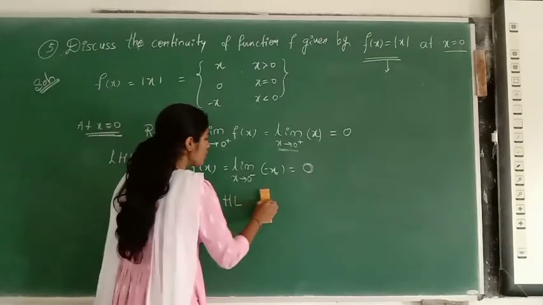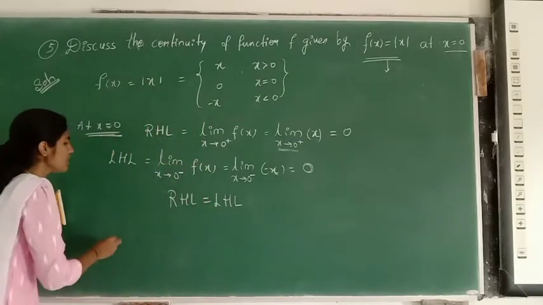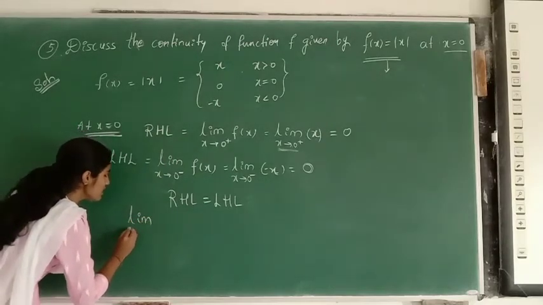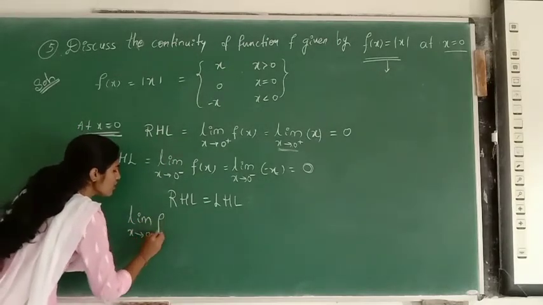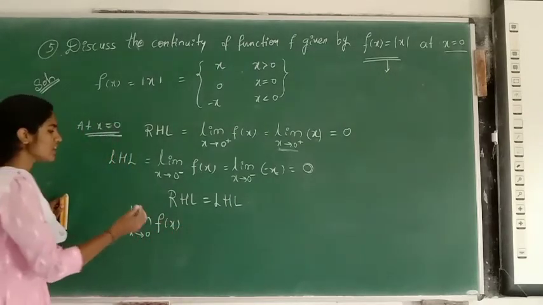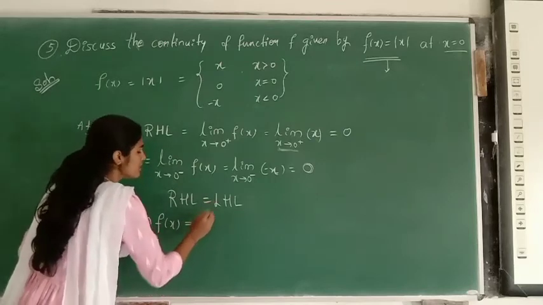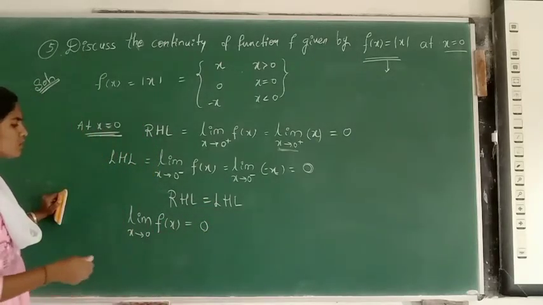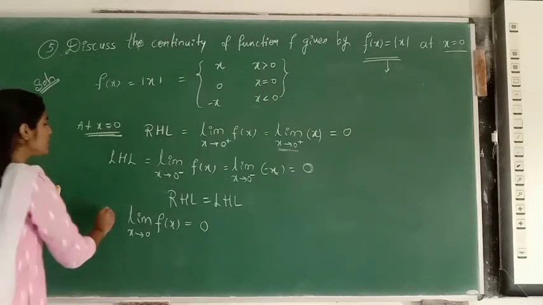So therefore, I write that at x is equal to 0, in general I write limit x tends to 0, f of x exists. What is the value? That is 0. So limit x tends to 0, f of x is equal to 0. This is the limit of the function.